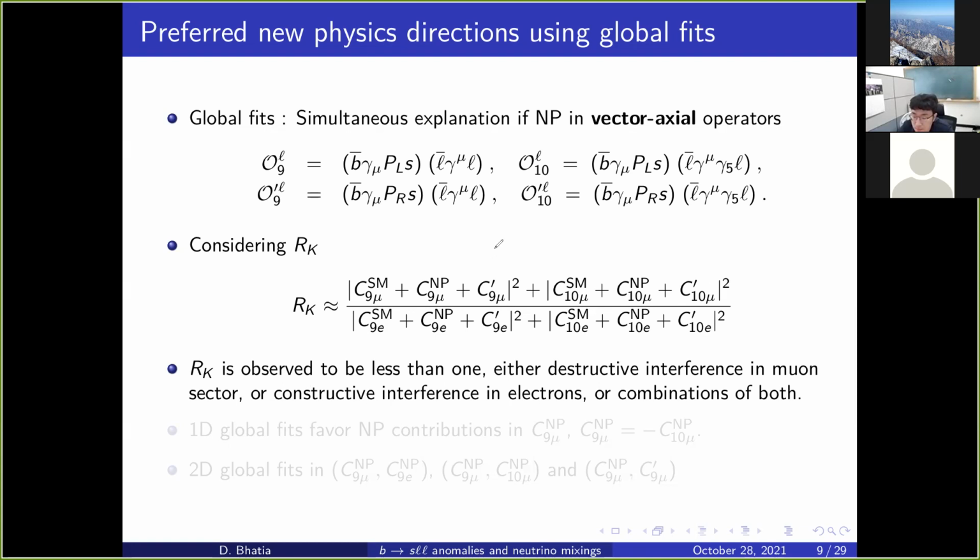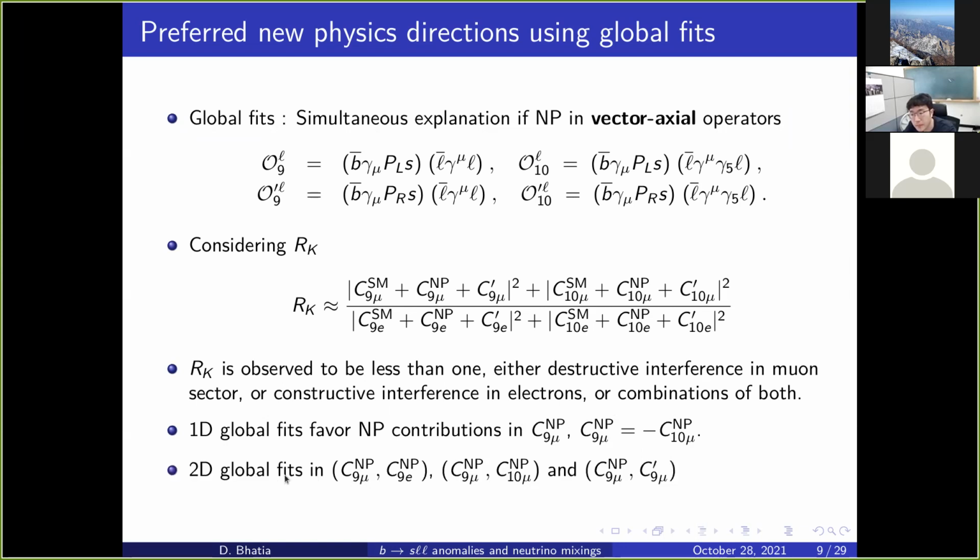So there is a preference, not slight actually, quite a lot of preference, to have new physics in muons over electrons. So if we look at one-dimensional fits, the one-dimensional fit favors new physics in muon, so C9 NP mu, or C9 NP mu equal to minus C10. So this is just a left-handed kind of combination.